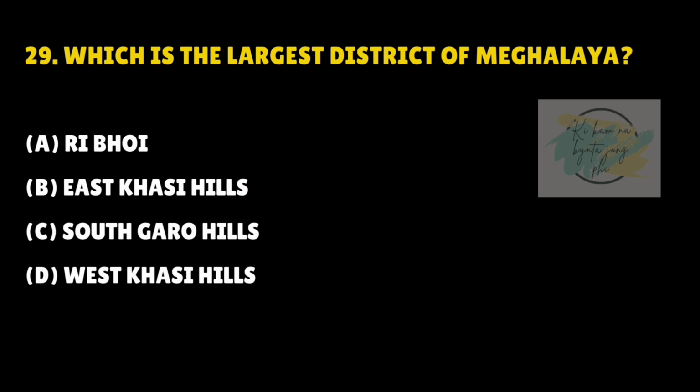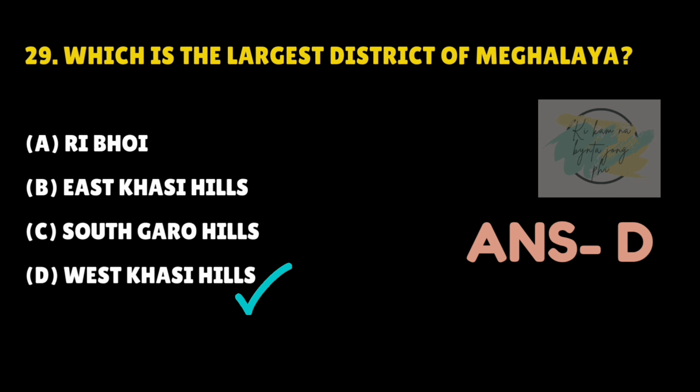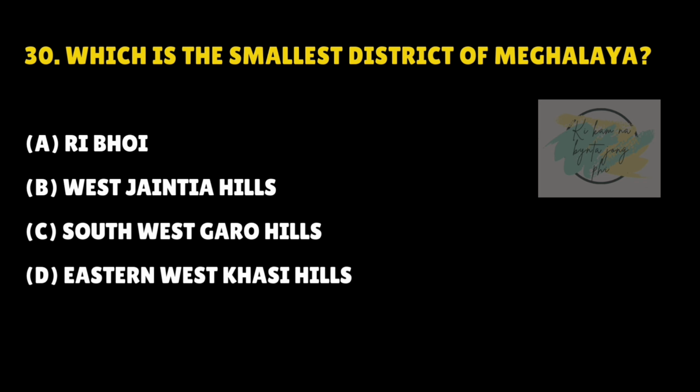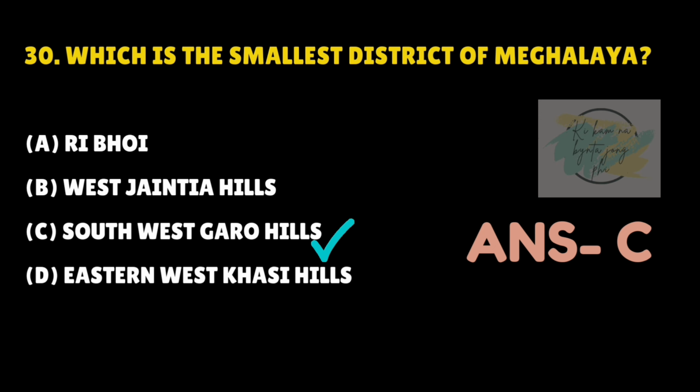Which is the largest district of Meghalaya? Answer is D. West Khasi Hills. Which is the smallest district of Meghalaya? Answer is C. Southwest Garo Hills.